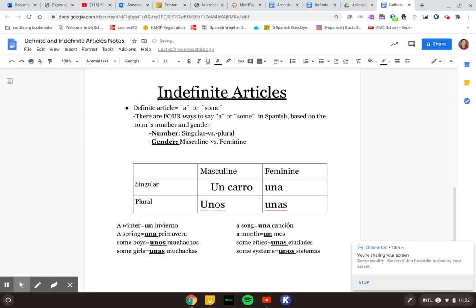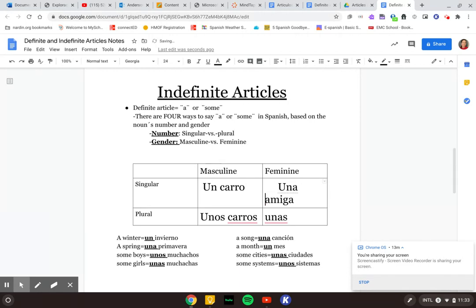Now we wanted to say some cars. Un carro is a car. Some cars, we're going to say unos carros. We just add our S. Say that we had a word like amiga, a friend. We have to see that this ends in an A. We know that it's singular and feminine because of that A. And we're going to add una because we want to say a friend.